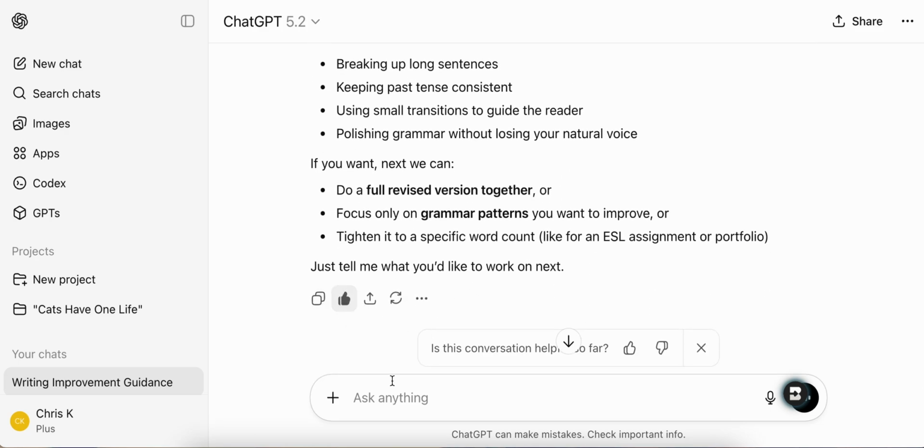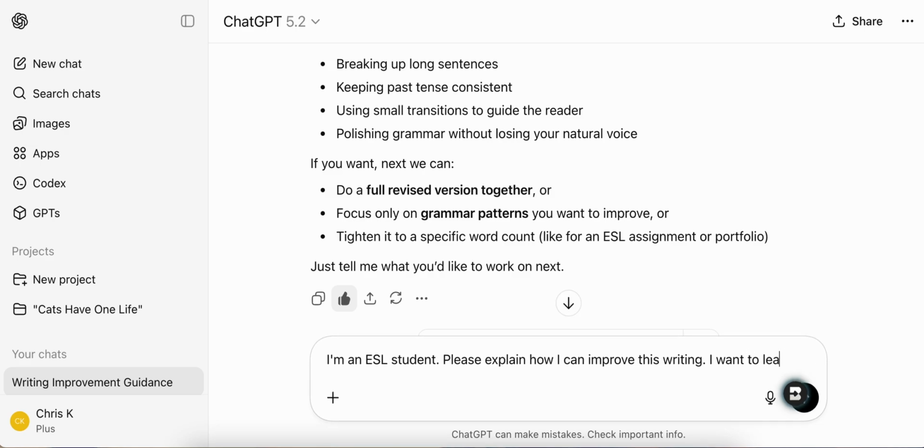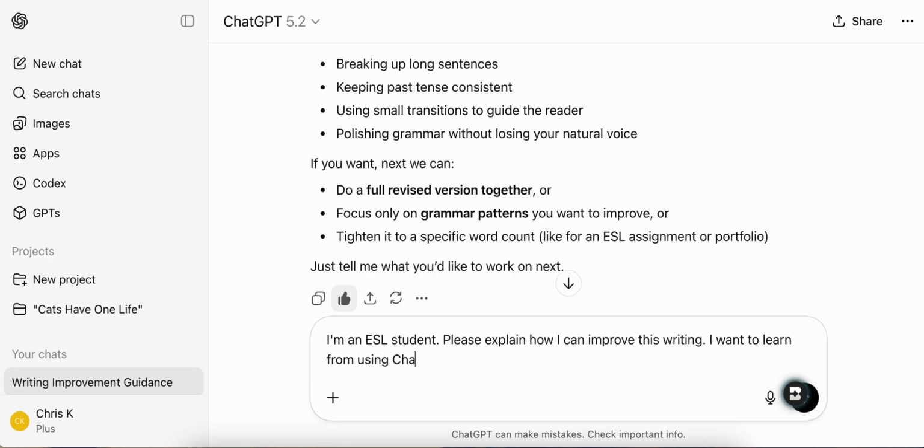So what I can do, for example, is ask other questions too, right? I can say, I'm an ESL student. Please explain how I can improve this writing. I want to learn from using ChatGPT.